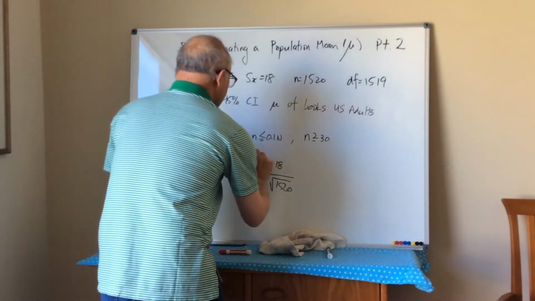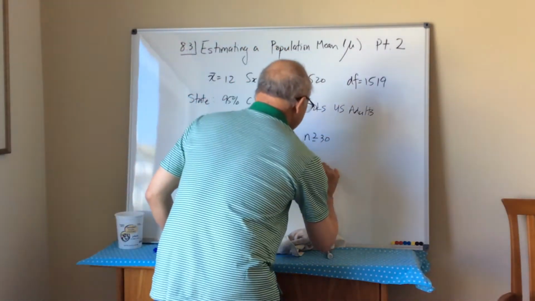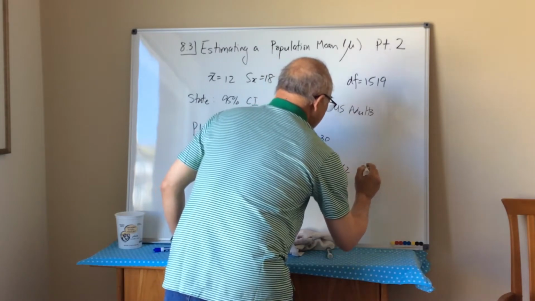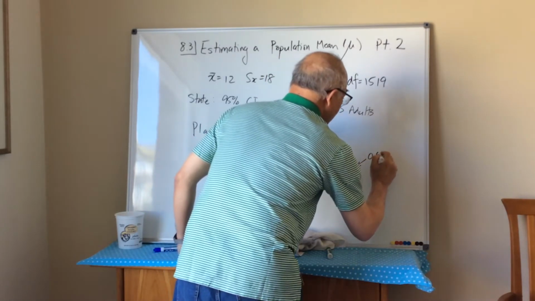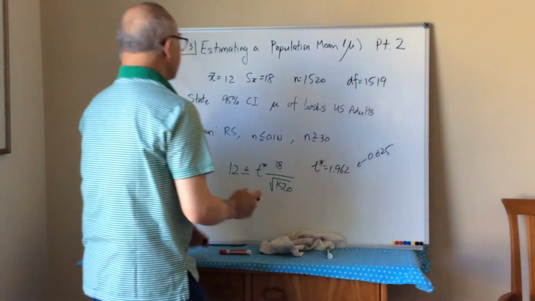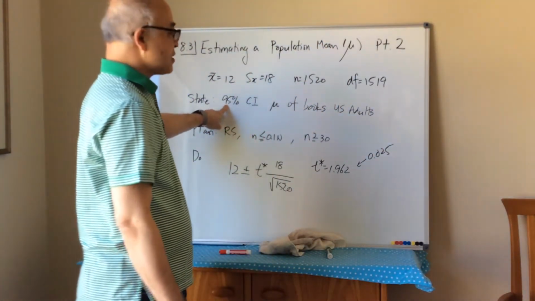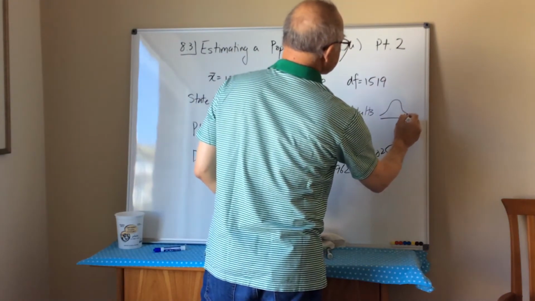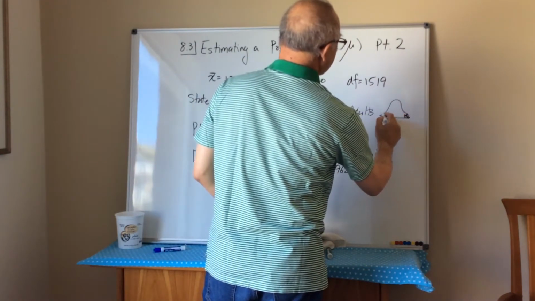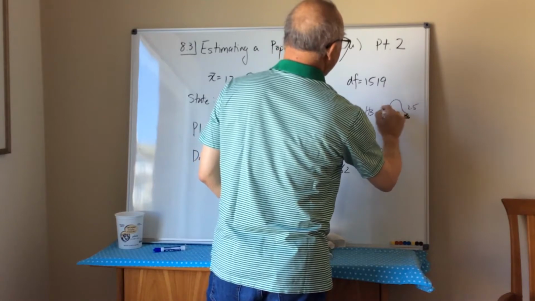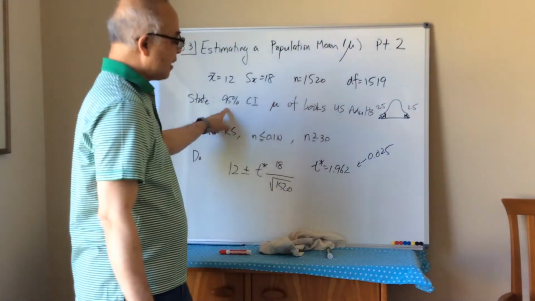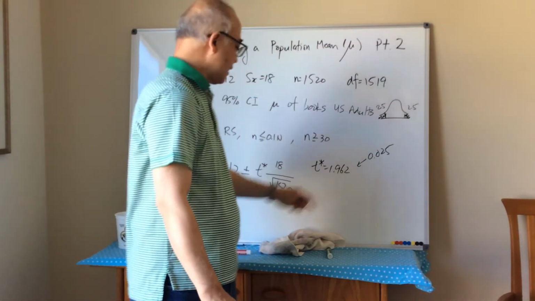So this guy here I found as 1.962. And this is from reading off the value, right? Because it's 95% and it's double-tailed, right? So I'm looking at this guy here and this guy here. So 2.5% and 2.5% add to become 5%. Okay, so that's where I find that guy here.